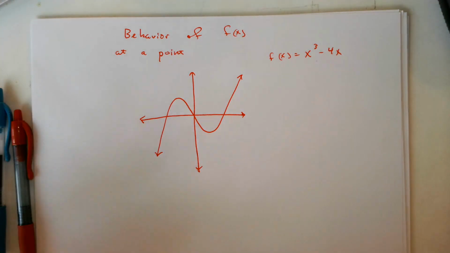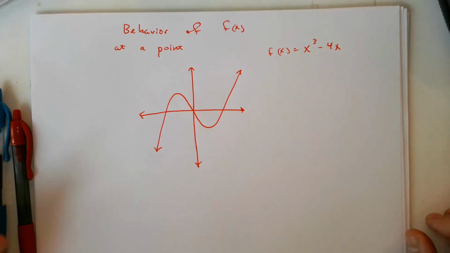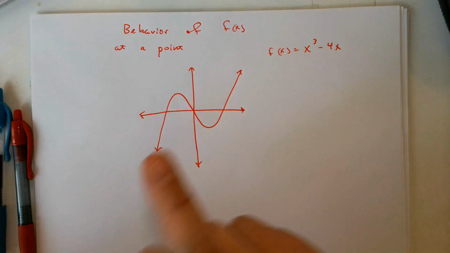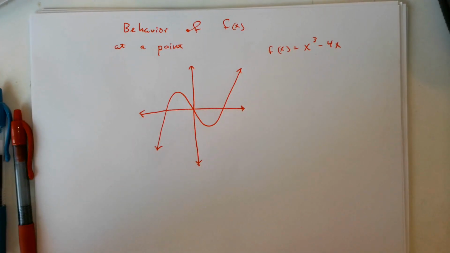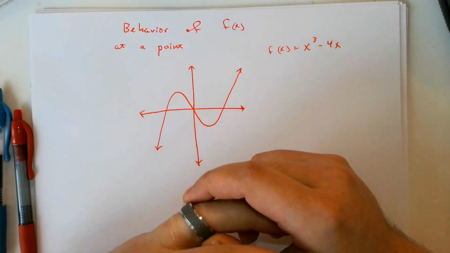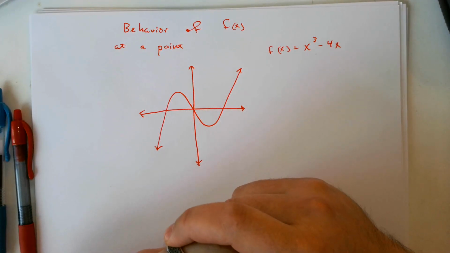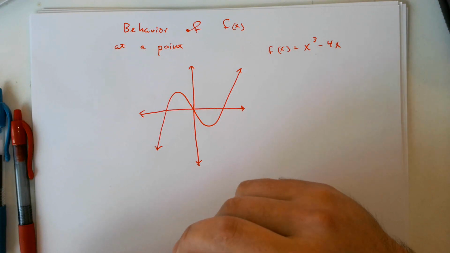All right, here we go. Behavior of f of x at a point. All right, you have seen this graph so many times. Lot to talk about here. Behavior of f of x at a point, we are talking about increasing and decreasing, or we are talking about concavity at a point.